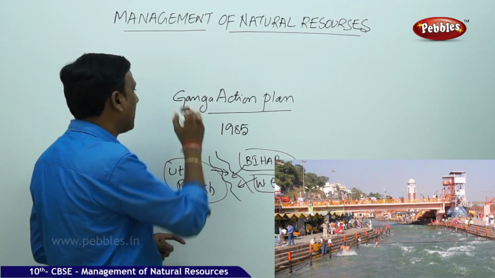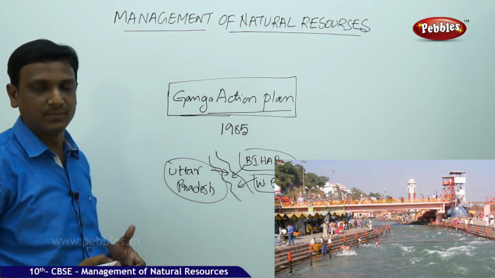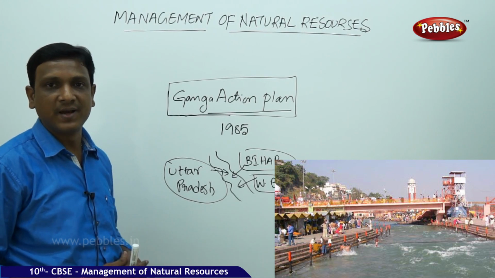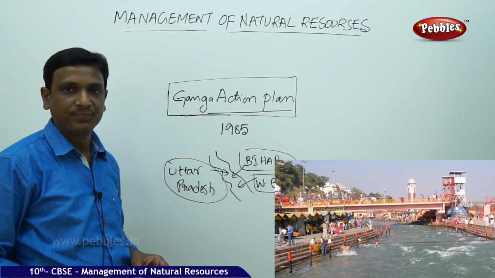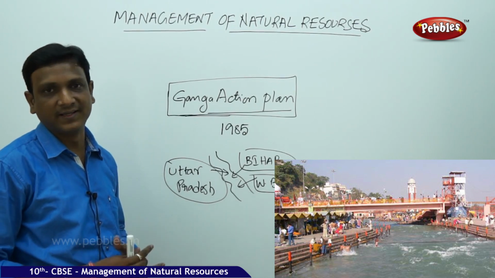Here, Ganga action plan. This action plan was started because of some issues raised by some people or by the discussions raised in Parliament. By that, this Ganga action plan was taken up in 1985, by which the government spends crores of rupees to clean river Ganga.